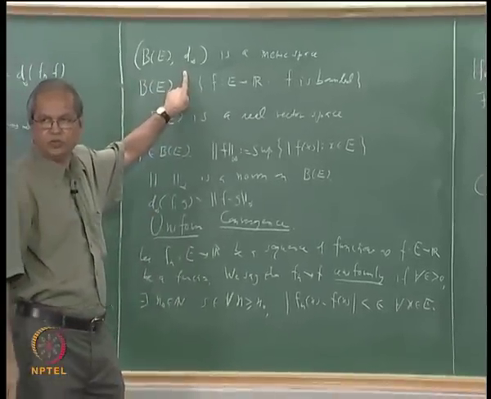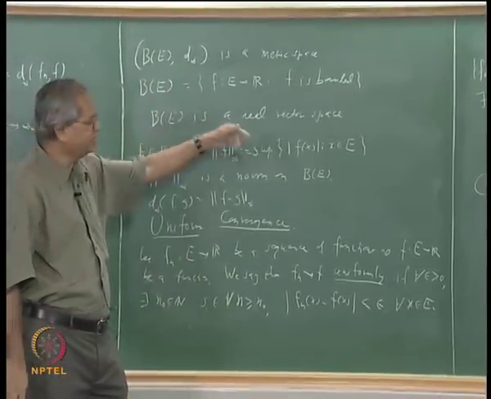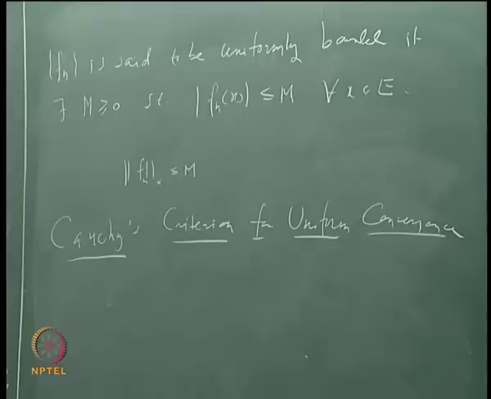If you use the language of metric spaces, I can simply say that this is a complete metric space, but we will see that in the next class.